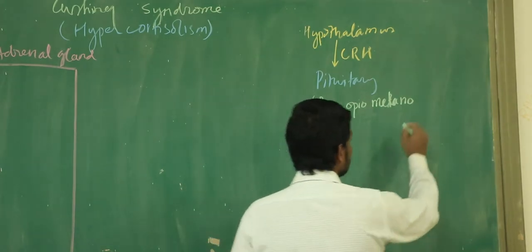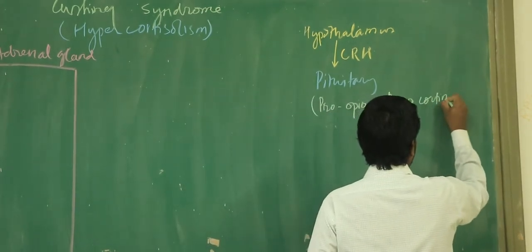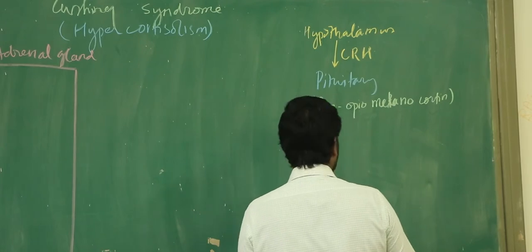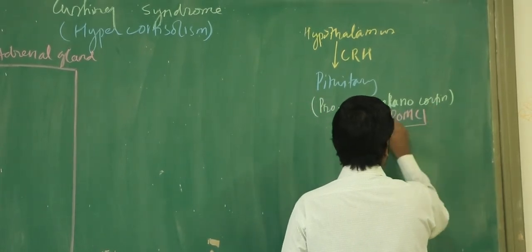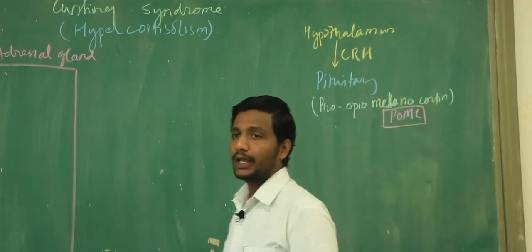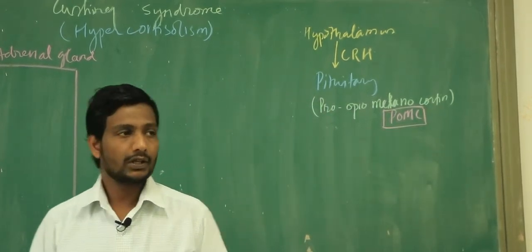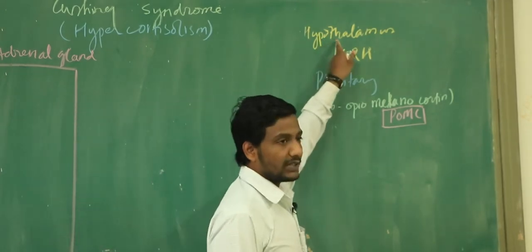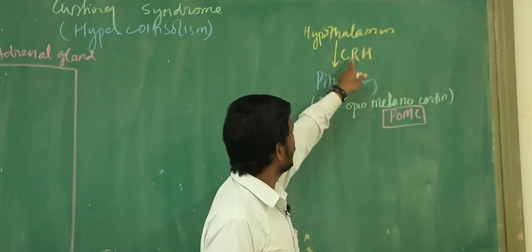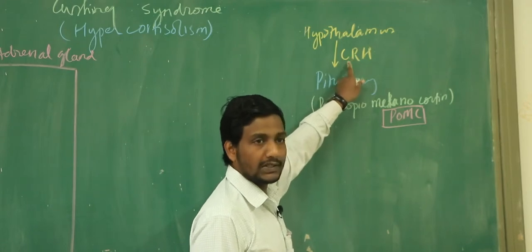Pro-opiomelanocortin. We simply call it the POMC. Pro-opiomelanocortins, right? We call it POMC. So all of you don't understand this thing. Whenever the hypothalamus is stimulated, then it is going to release the corticotropin releasing hormone.